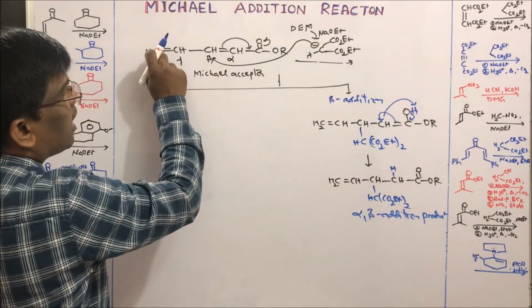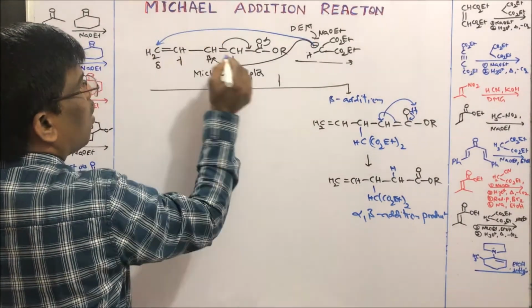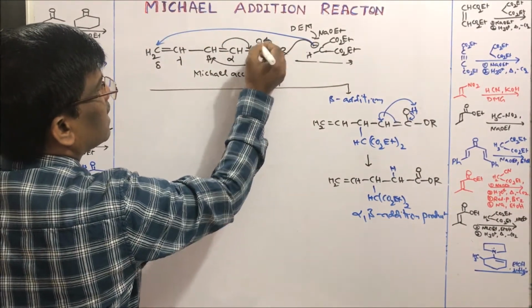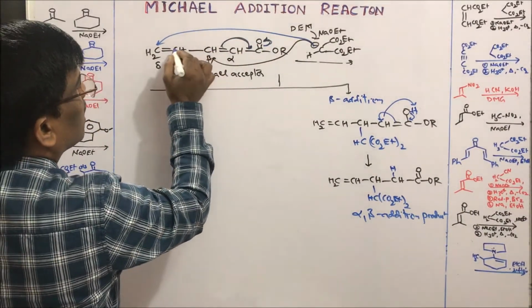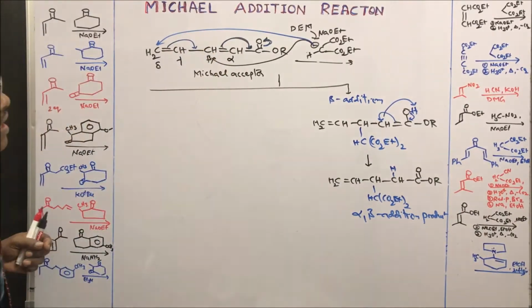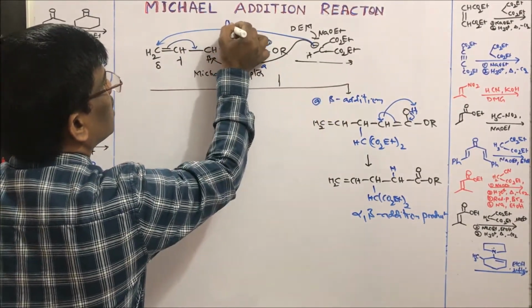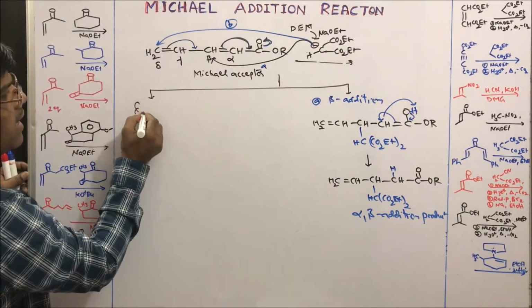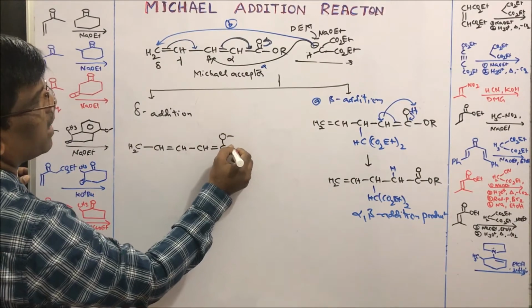So this is the alpha beta addition product, or it can add at the delta carbon also, where this carbanion can add to the delta carbon. How? When it enolizes, this double bond comes here and this double bond comes here. So let us take this as A and this as B, which forms the delta addition carbanion.